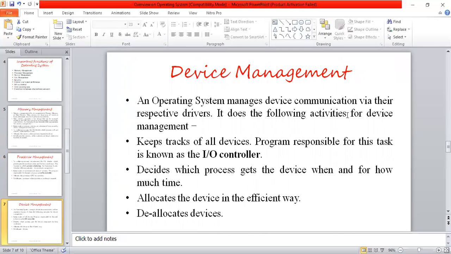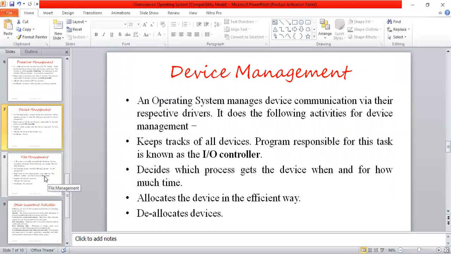Next one is device management. An operating system manages device communication via their respective drivers. It does the following activities for device management: deallocates the devices when not in use, allocates the devices in an efficient way, decides which process gets the device, when and for how much time, and keeps track of all devices. There is an I/O controller, a program responsible for certain tasks of device management. So these are all important points when we consider device management.